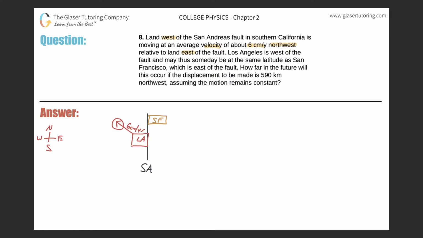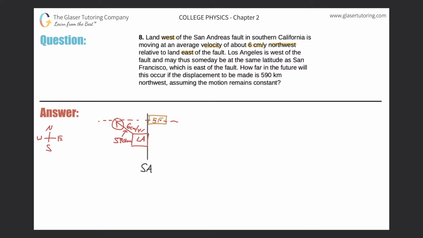So now it says, okay, how far in the future will this occur if the displacement to be made is 590 kilometers northwest? So in order to get to this latitude, it tells us that the Los Angeles landmass must travel 590 kilometers.